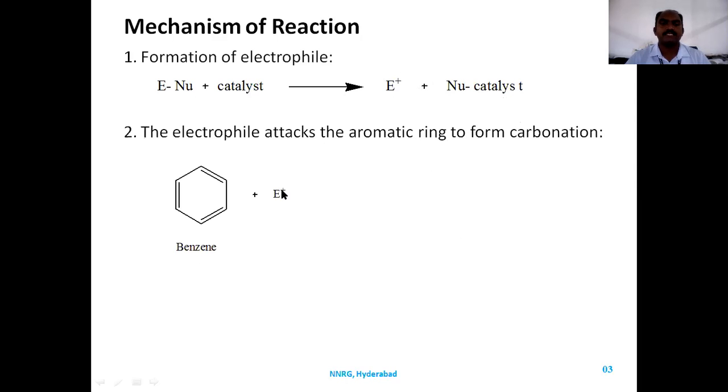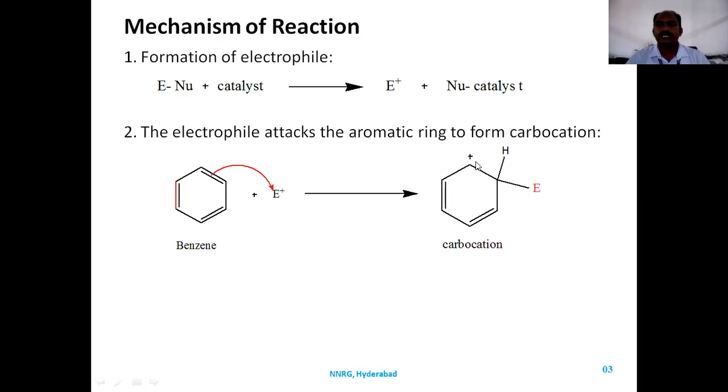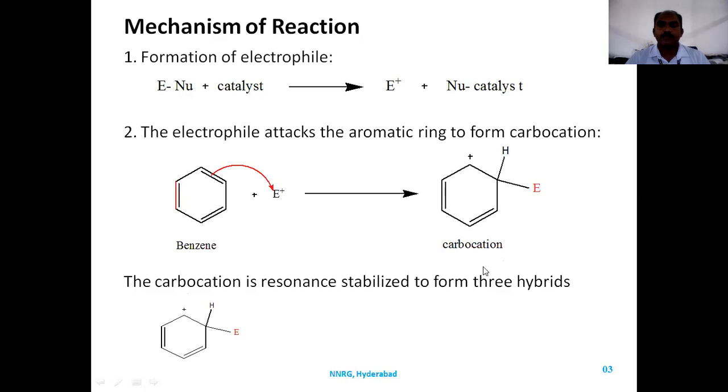When benzene reacts with an electrophile, we know that benzene is an electron-rich species. It attacks the electrophile, meaning benzene donates electron charge to the electrophile, so this carbon gets a positive charge. A carbon with a positive charge is called a carbocation. The carbocation formed does not stay on this carbon itself, because benzene is a resonance stabilized compound, so there is a possibility of delocalization.